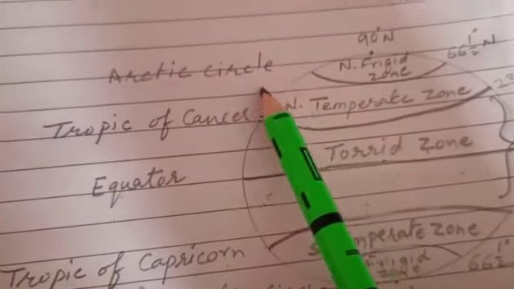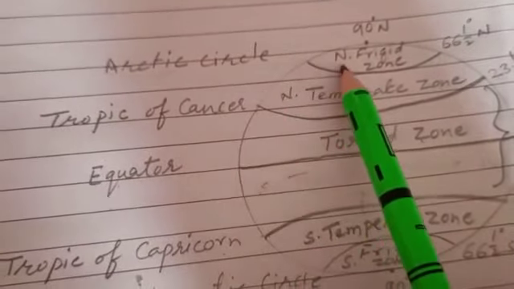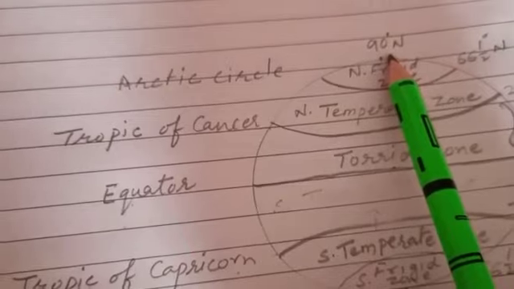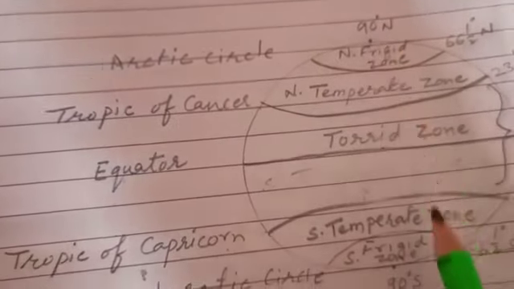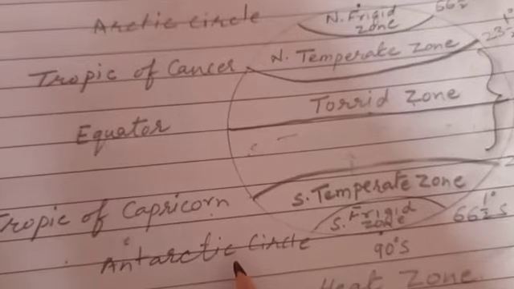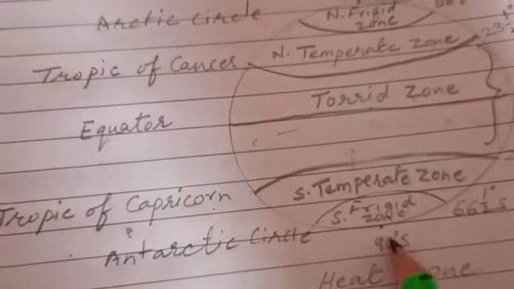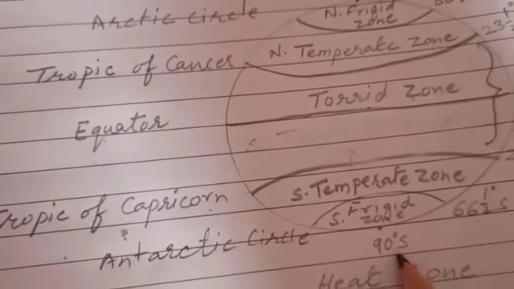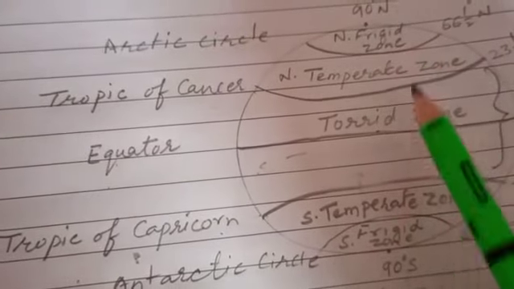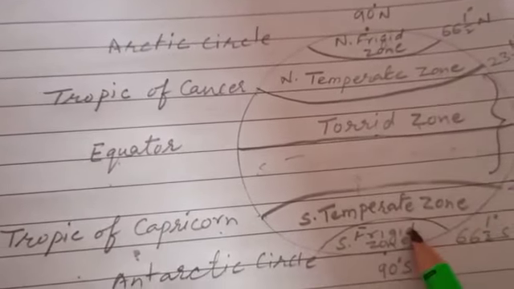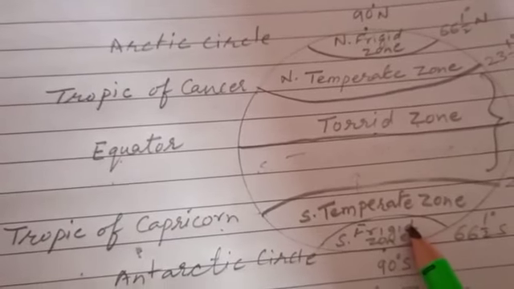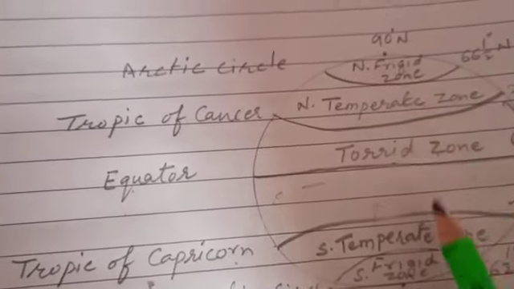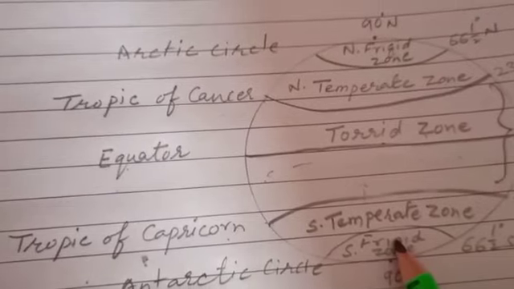And next to it is the frigid zone. The North Frigid Zone lies between the Arctic Circle and the North Pole. The South Frigid Zone lies between the Antarctic Circle and the South Pole at 90 degrees south. Here the rays of the sun are very oblique, so the sun's rays do not touch this region properly and it is very, very cold.